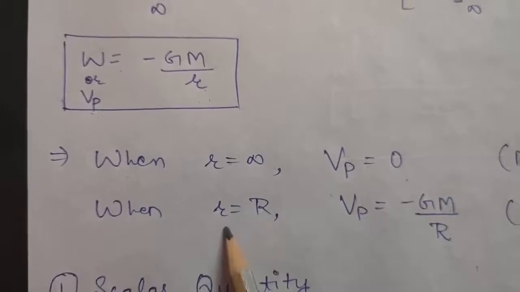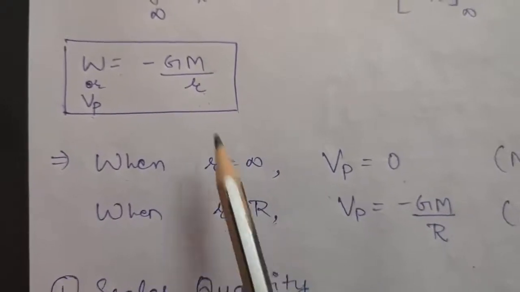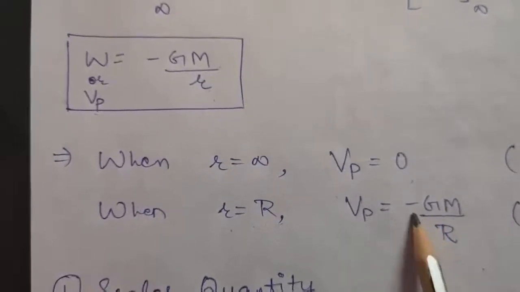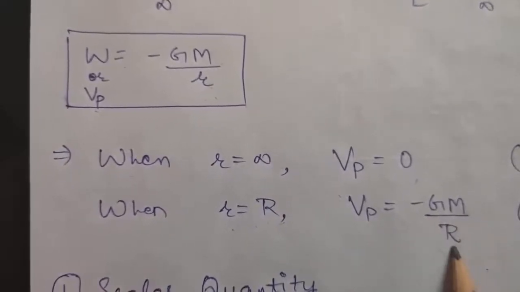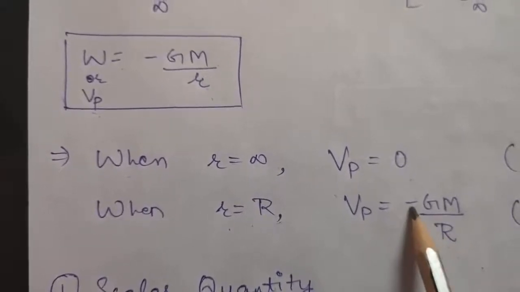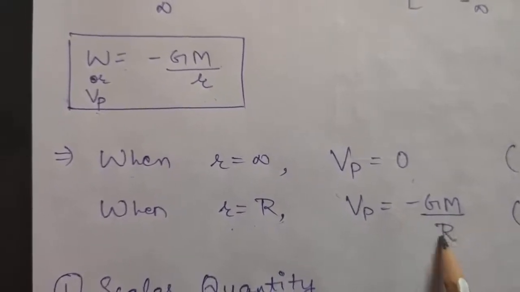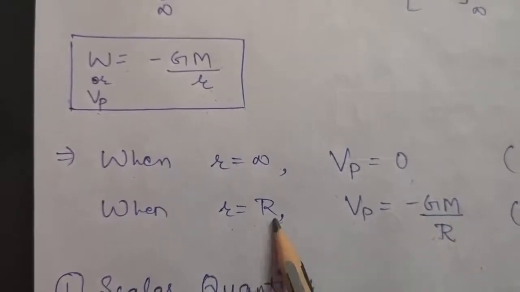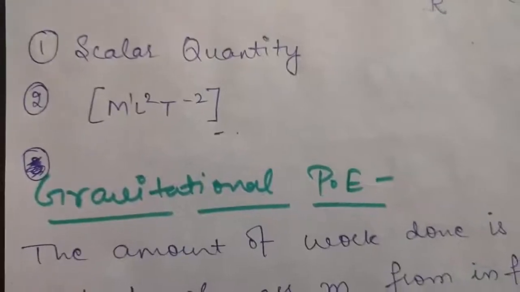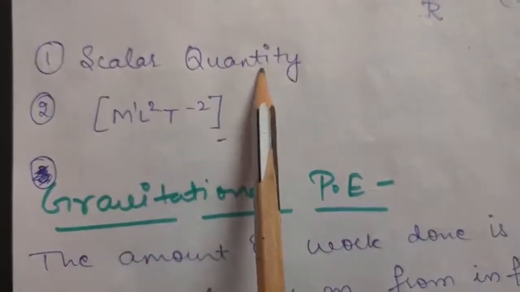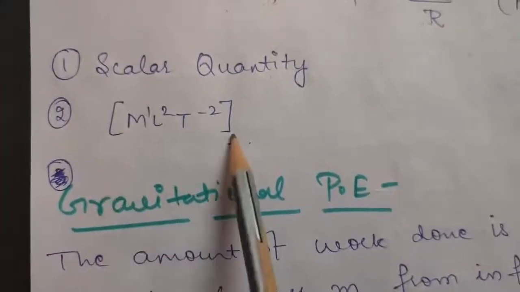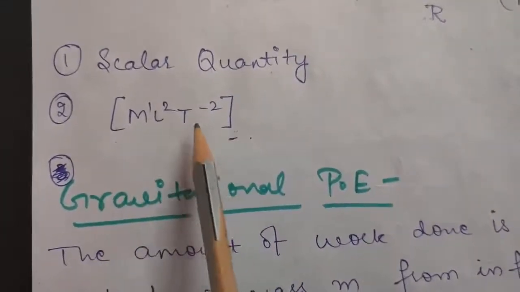And when the small r is equal to radius of earth, that is capital R, then your gravitational potential will become minus GM upon R. So as you can see, this is the minimum potential, because this is negative, therefore it will be the minimum gravitational potential which will be at the surface of the earth. Okay, so gravitational potential is a scalar quantity, and as it is equal to work done, therefore it has dimensions of work done, that is M1 L2 T minus 2.